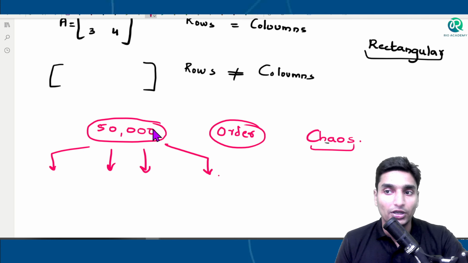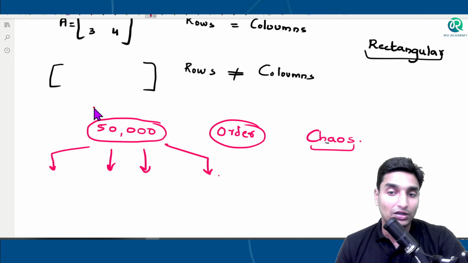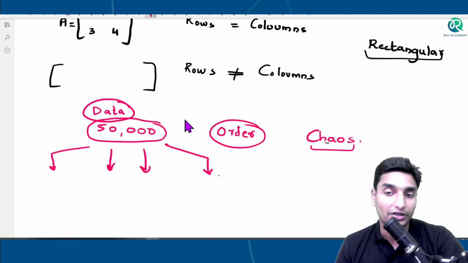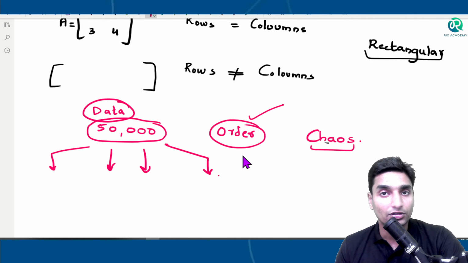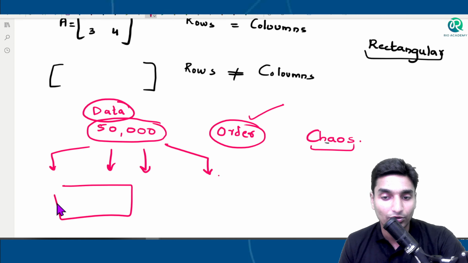We do that. And here too, guys, whenever there are about 50,000 elements or 50,000 data points that we want to study, in order to study them with order, in the proper format, we basically divide them. Out of those 50,000, we form one group of square matrices, and we form one group of rectangular matrices.